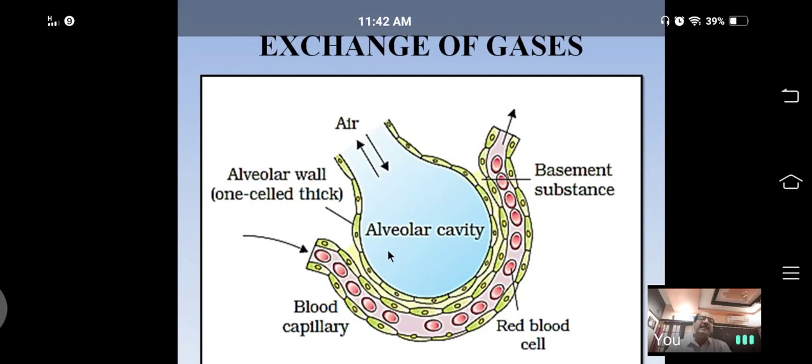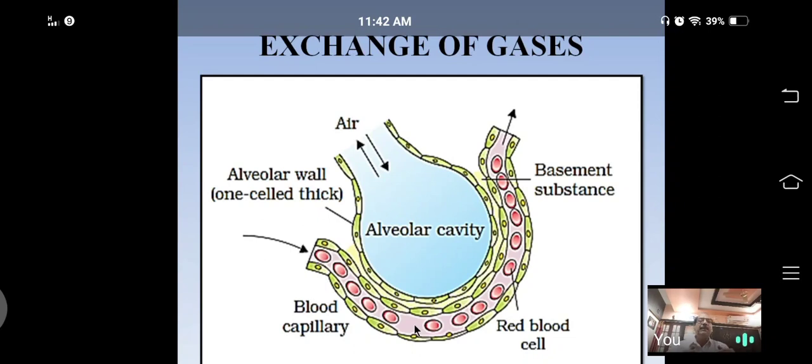the air. At the same time, the oxygen molecules, whose concentration is high in the cavity of the alveoli, start to move from their higher concentration, the air, to a lower concentration, the blood of the capillaries.